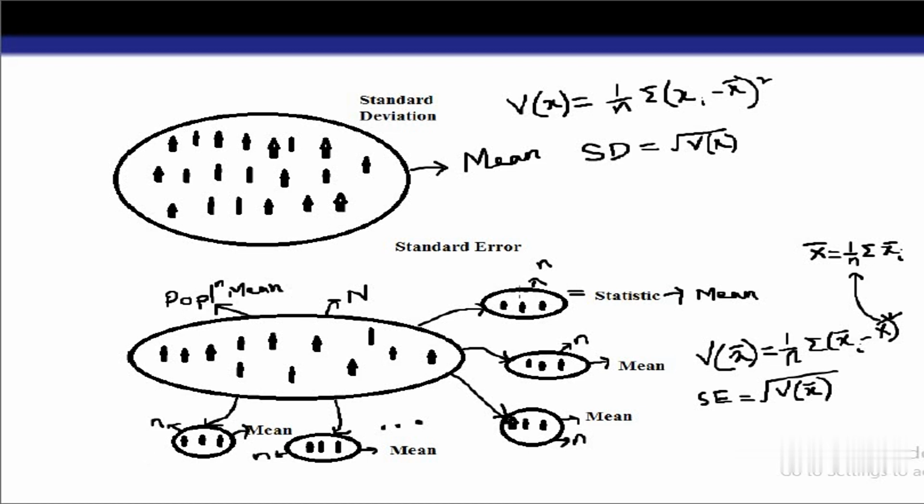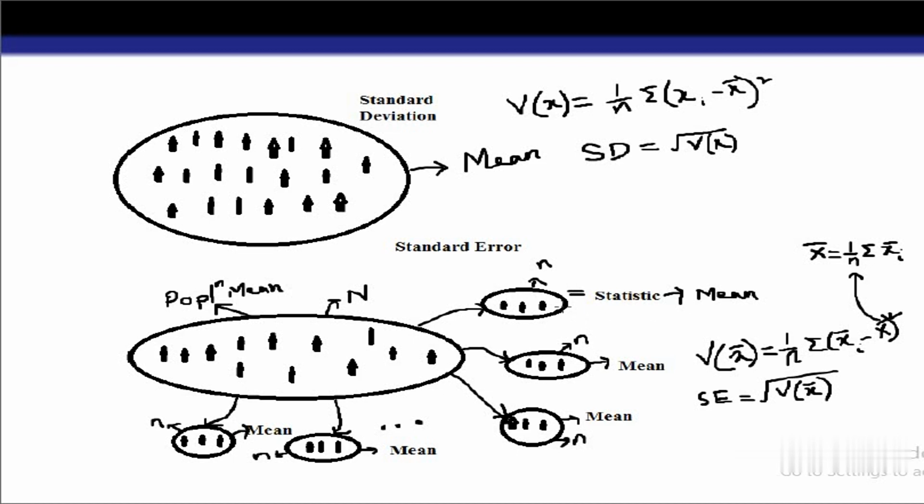In this way we can draw NCn sample combinations from a population of size N. From each of these combinations we can calculate our statistic. Suppose we consider the particular statistic mean. If we calculate the mean from each sample combination, we can again calculate the mean of all these means.